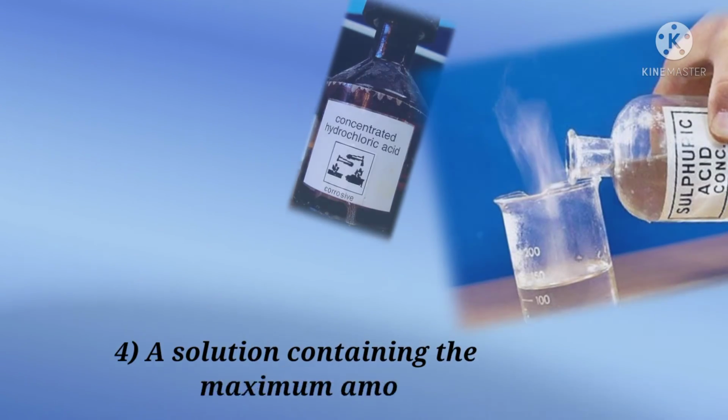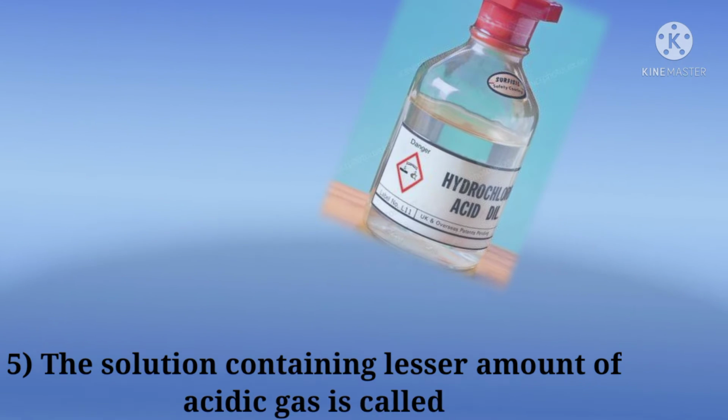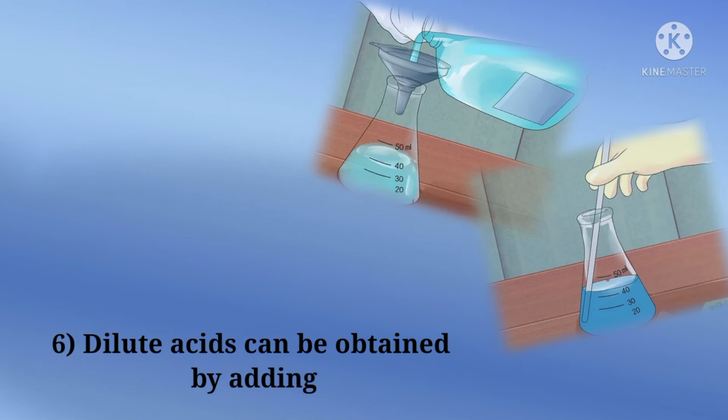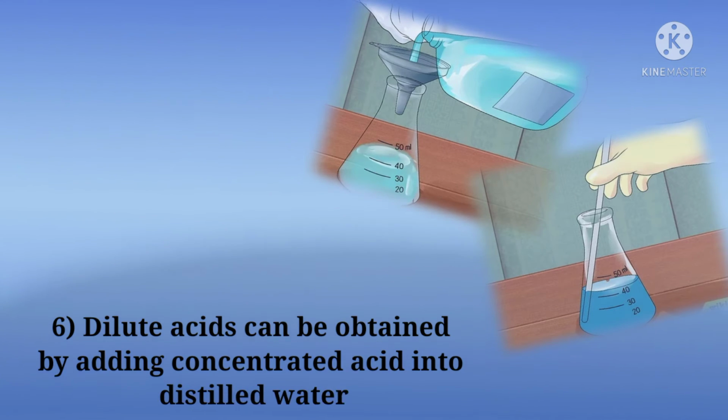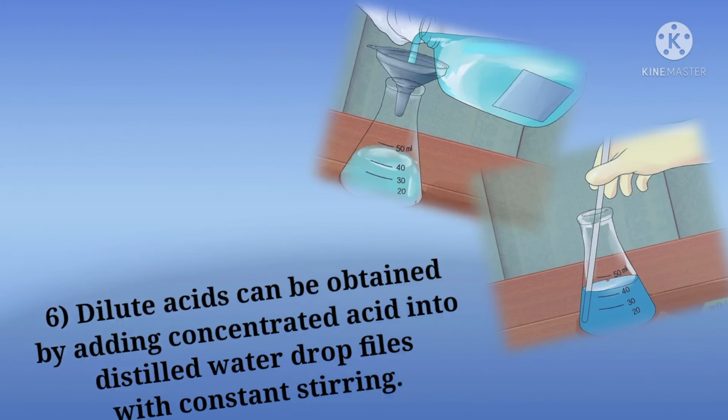A solution containing the maximum amount of acidic gas is called concentrated acid. A solution containing lesser amount of acidic gas is called dilute acid. Dilute acid can be obtained by adding concentrated acid into distilled water dropwise with constant stirring.